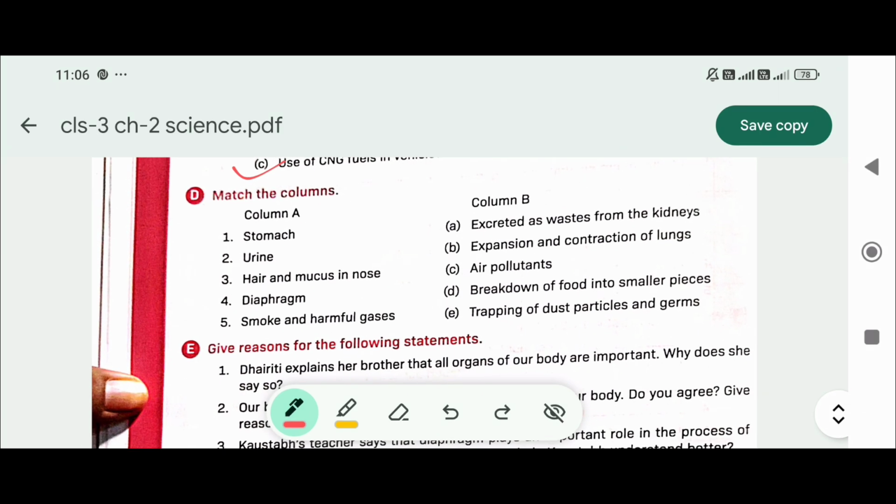Match the following. Stomach: breakdown of food into smaller pieces. Urine excreted as waste from the kidneys. Hair and mucus in nose: trapping of dust particles and germs. Diaphragm: expansion and contraction of lungs. Smoke and harmful gases: air pollution.